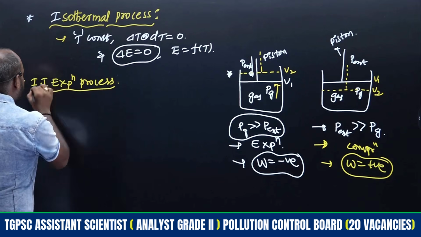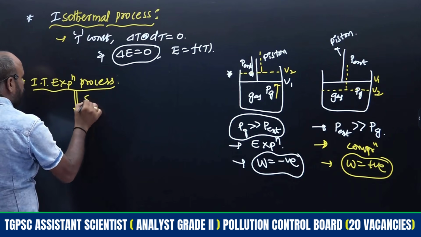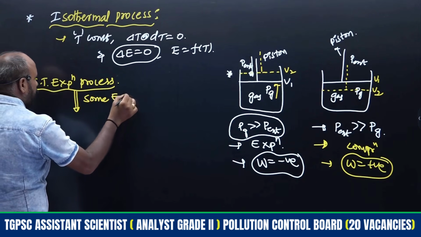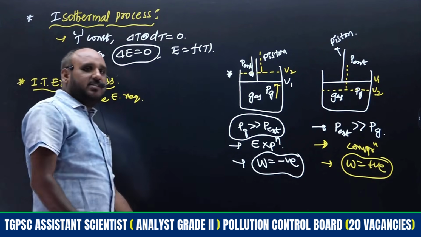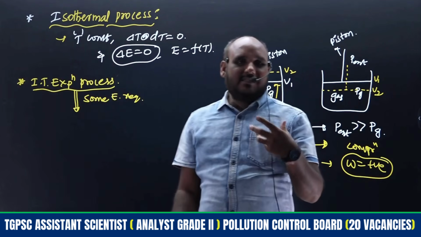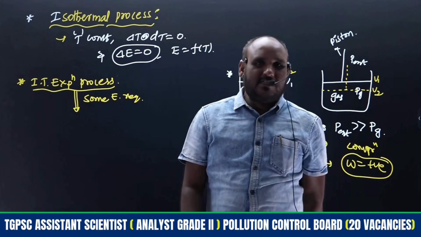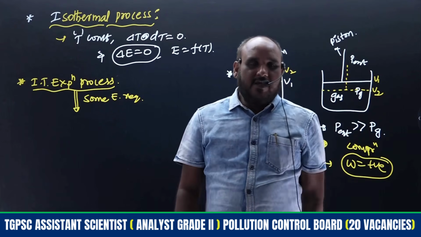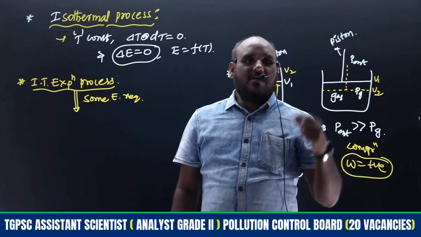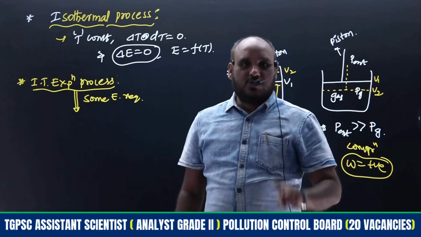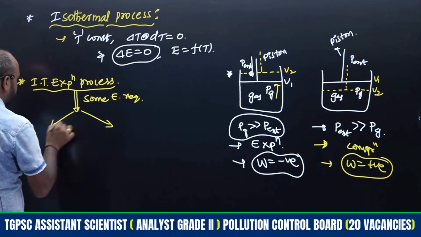For expansion, some energy is required, right? Whatever process undergoes expansion, some energy is required. For that energy, two possibilities are there. As we discussed, every system has some stored energy, or else the sum of all the kinds of energies present in the system is called internal energy. Either the system can utilize this internal energy for expansion, or it should be taken from the surroundings. Two possibilities are there. Which possibility is correct for the expansion process, we'll see.